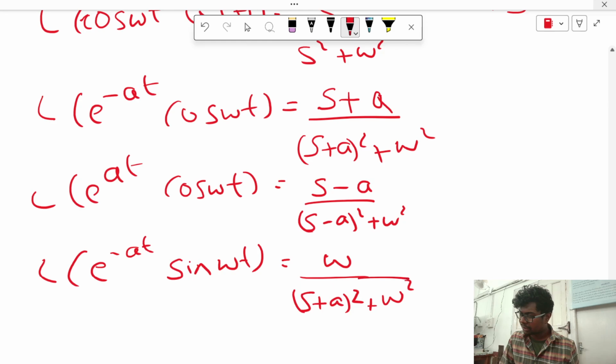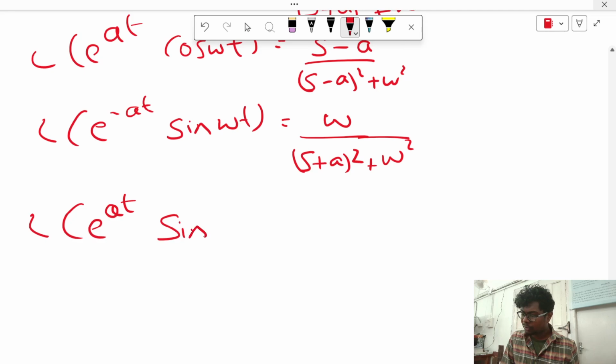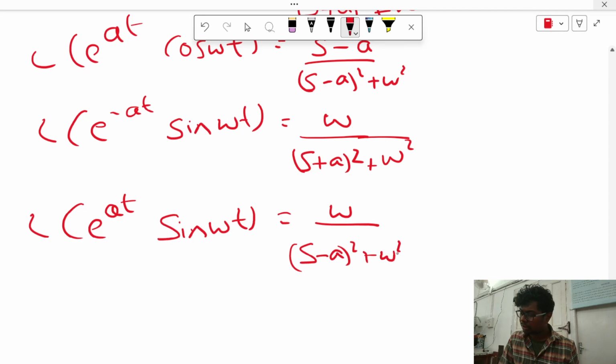Now the next one is the same sine, but here a will be positive: omega by s minus a whole square plus omega square.